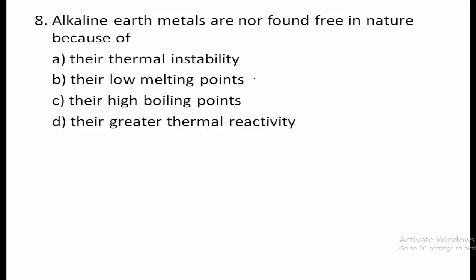So here usually metals, if they are not found free in nature, that indicates they are more reactive. And here also alkaline earth metals are reactive and thus they will not be found free in nature. So therefore option D, their greater thermal reactivity, is the correct answer.